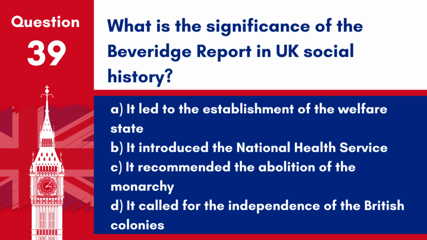Question 39. What is the significance of the Beveridge Report in UK social history? A. It led to the establishment of the welfare state. B. It introduced the National Health Service. C. It recommended the abolition of the monarchy. D. It called for the independence of the British colonies. Answer. A. It led to the establishment of the welfare state. The Beveridge Report is significant for this reason.